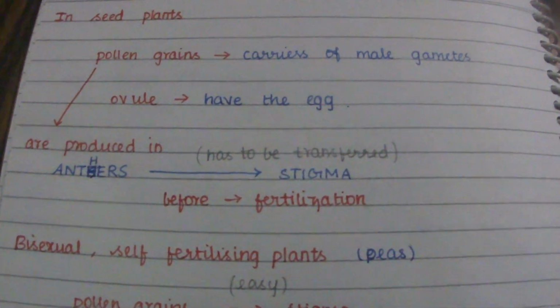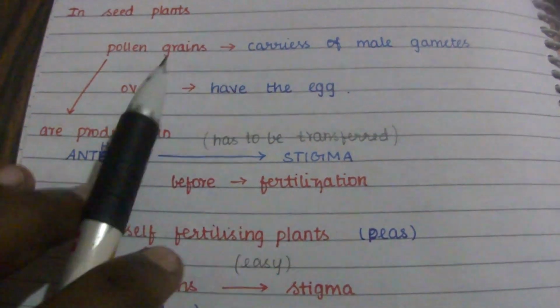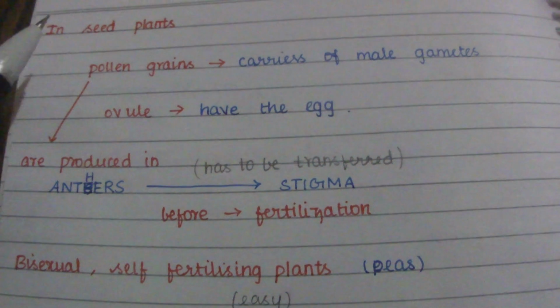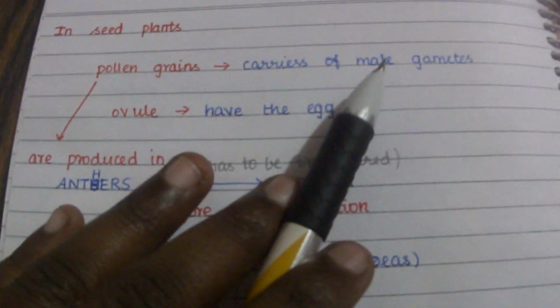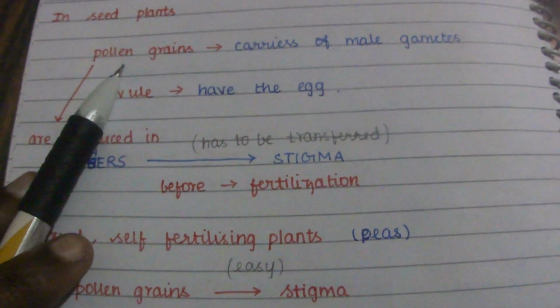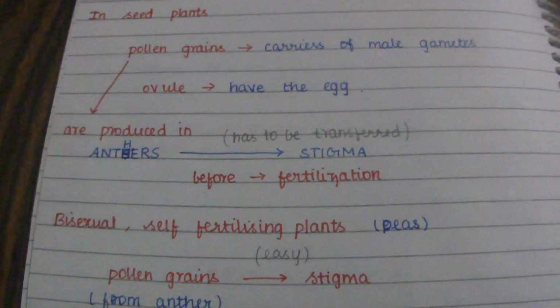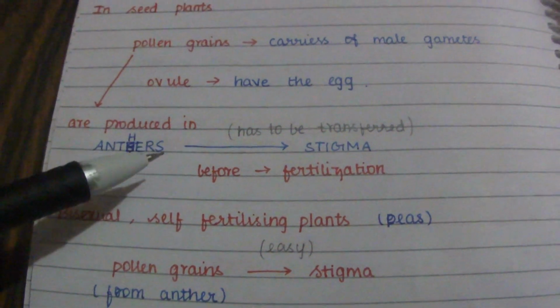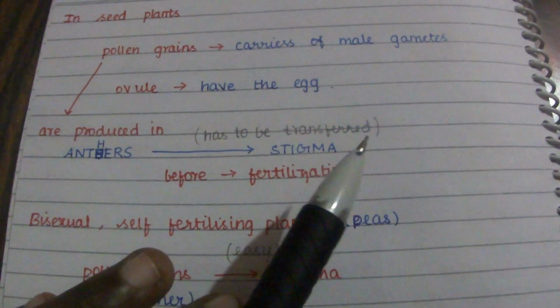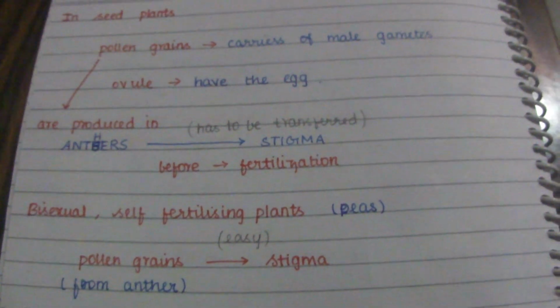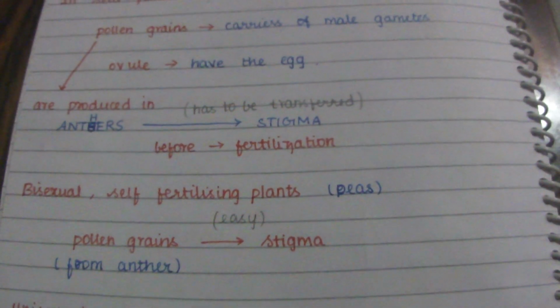In seed plants, the pollen grains are the carriers of male gametes, whereas the ovule has the egg. Pollen grains are produced in anthers, and they have to reach the stigma for fertilization, or fusion of gametes.